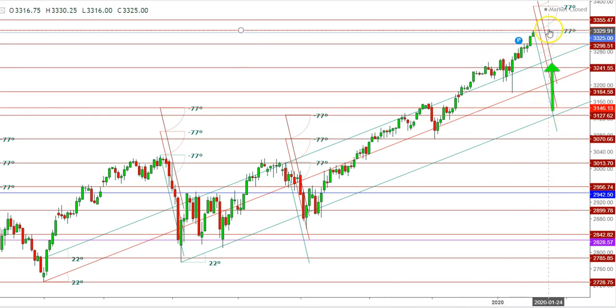So friends, here I find that any upward move in S&P 500 futures above the levels of 3332 will provide a good opportunity to go short in S&P 500 futures with a stop loss at 3355.